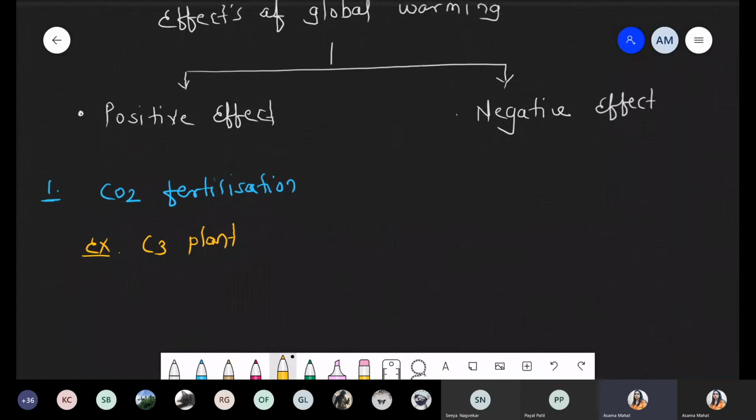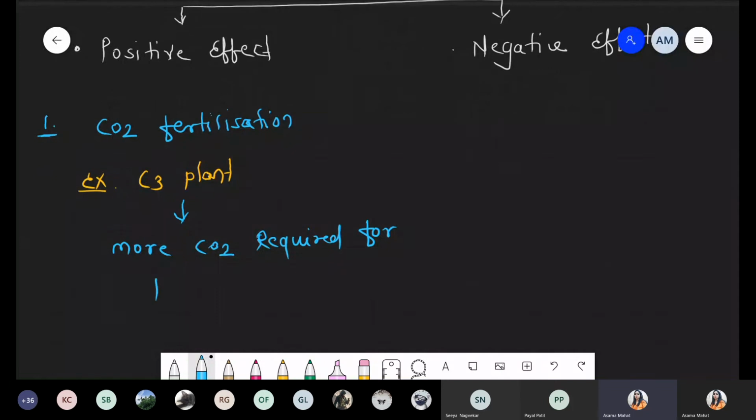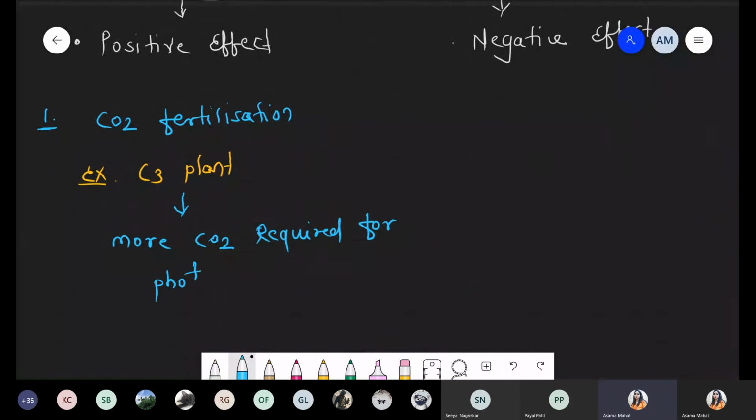I hope you remember, when we are talking about the C3 plant, it means that they require more CO2 for food synthesis, or simply we can say for the photosynthesis process.